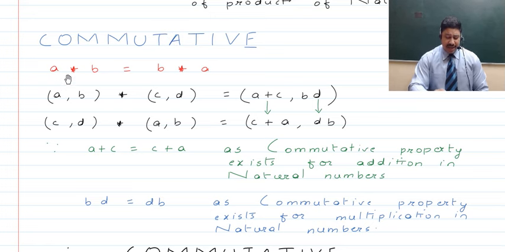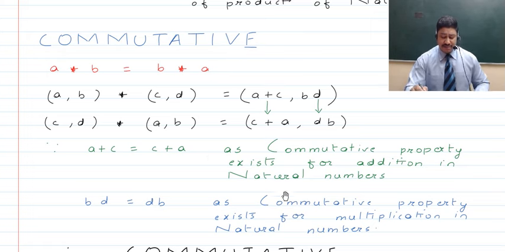If you talk about A asterisk B, that is A binary operation B, if that comes to be equal to B binary operation A, then we say that this is a commutative property exhibiting binary operation. Now here, the binary operation is (A, B) asterisk (C, D) in ordered pairs to be the sum of the first elements, comma, the product of the second elements. So here, if we reverse the order by keeping (C, D) to be the first ordered pair and (A, B) to be the second ordered pair, and even then if the result comes to be the same, then we will say that this is a commutative property following binary operation.